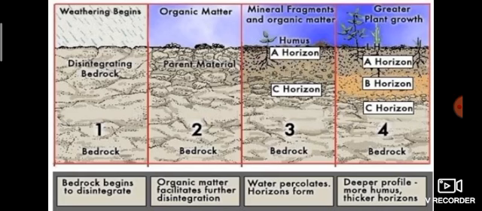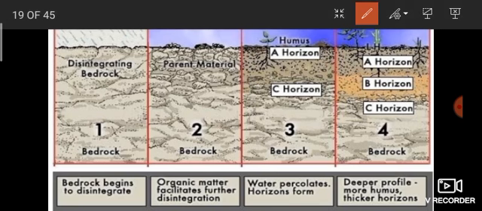See this. First one is bedrock. So bedrock begins to disintegrate. Okay, weathering begins. Then second one is parent material. Organic matter facilitates the disintegration. Okay. So parent material.